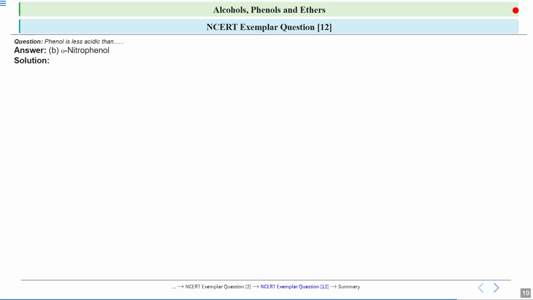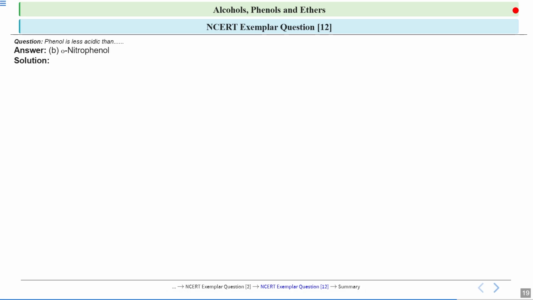Why? In acidity, the compound that donates its H plus ions easily will be more acidic in nature. Phenols donate their H plus ions more easily than alcohols.